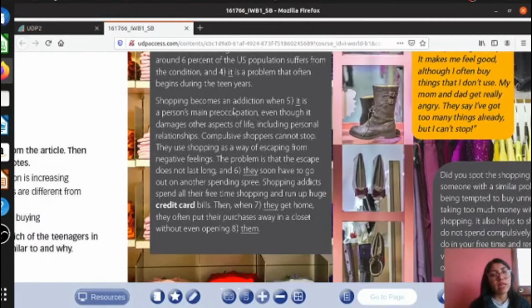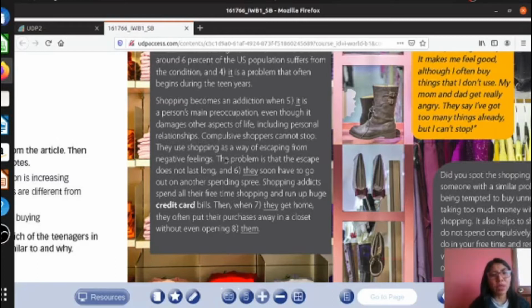Shopping becomes an addiction when it is a person's main preoccupation, even though it damages other aspects of life, including personal relationships. Compulsive shoppers cannot stop.